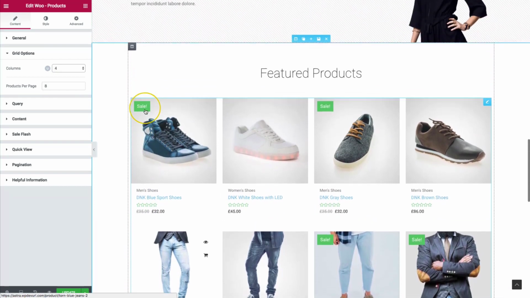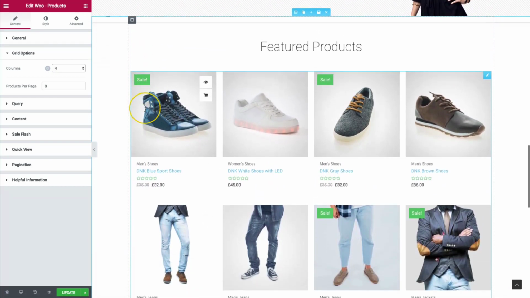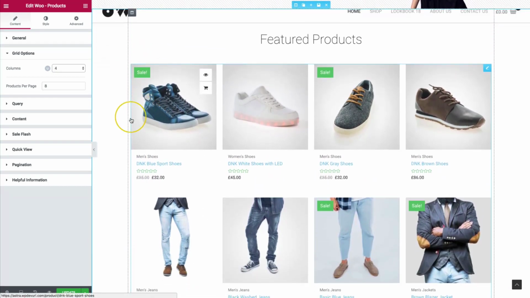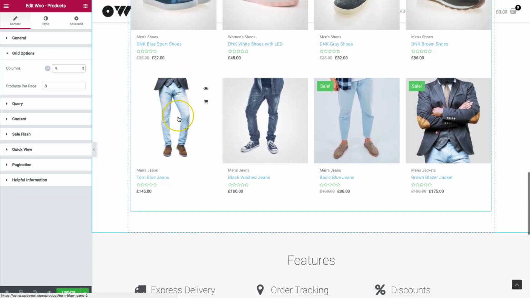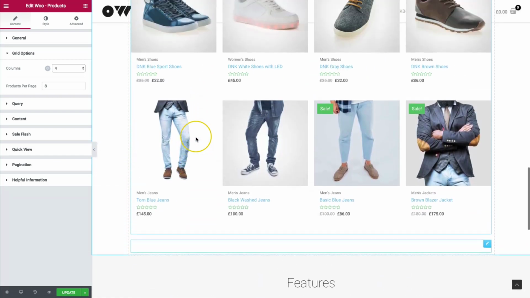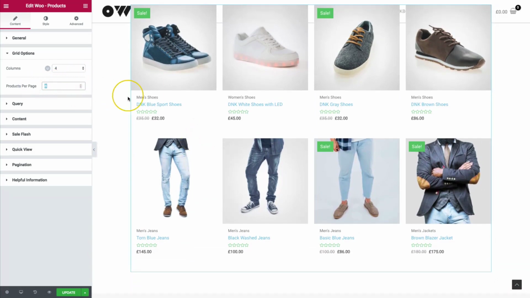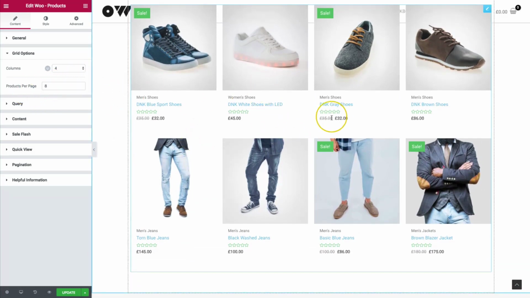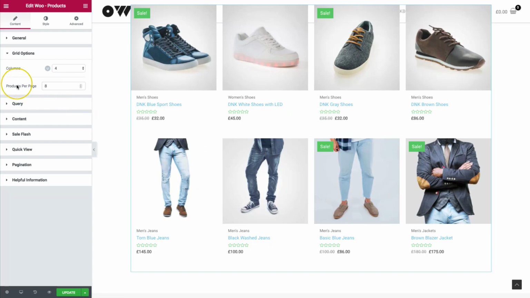So on our homepage, we don't want to bombard our client with too many products on this page. So we want to go ahead and limit this to either 4 or 8, depending on what your column setup is. If you have a 3 column setup, maybe limit it to only 6 so that it's even. And then we have the abilities to go ahead and choose more products per page if you're going to use this on a shop page. So let's go ahead and we'll keep this at 4 and 8.